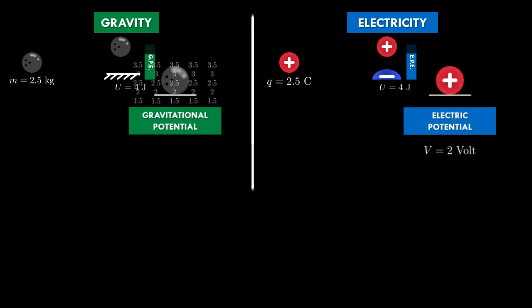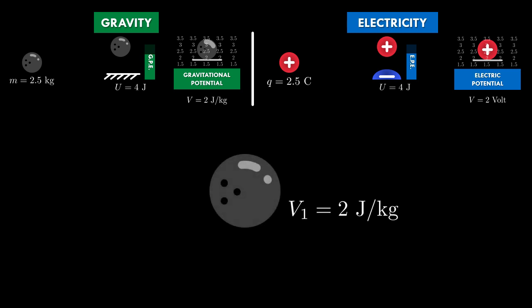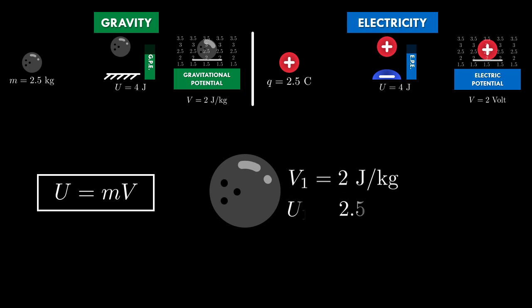And of course, we can use both of these energies to do work. Work is denoted by W and is measured in joules, just like energy. Even the formulas are the same in both cases. For example, if this bowling ball was at a location where the gravitational potential V was 2 joules per kg, we would use the U equals mV formula to calculate the associated gravitational potential energy.